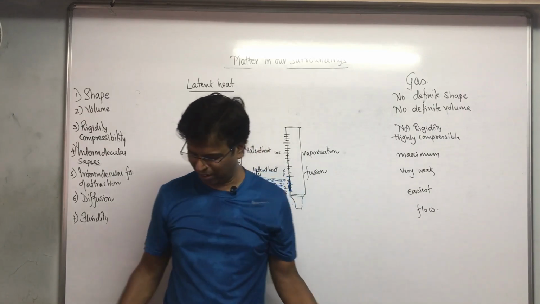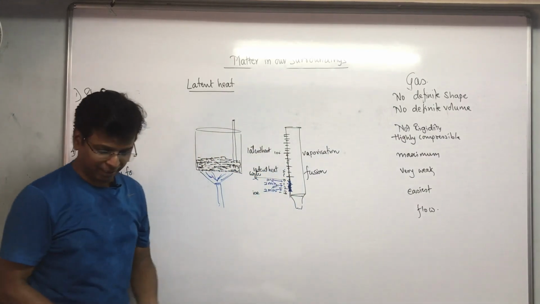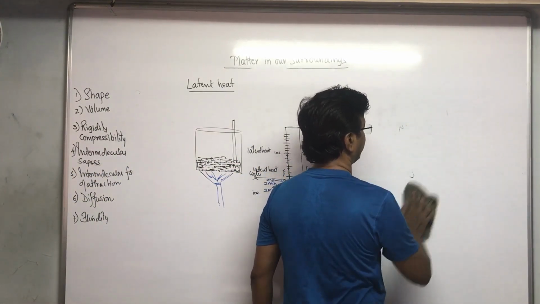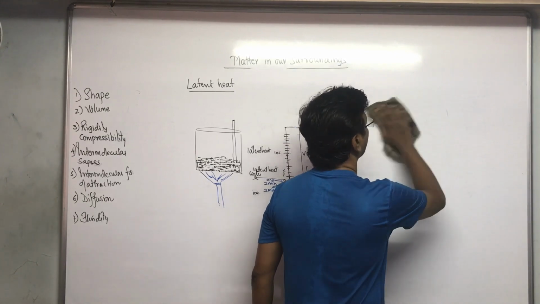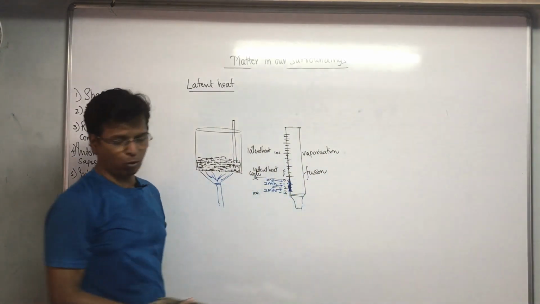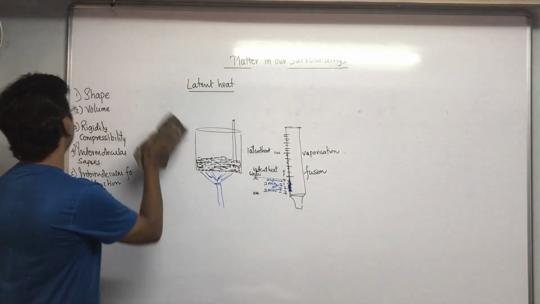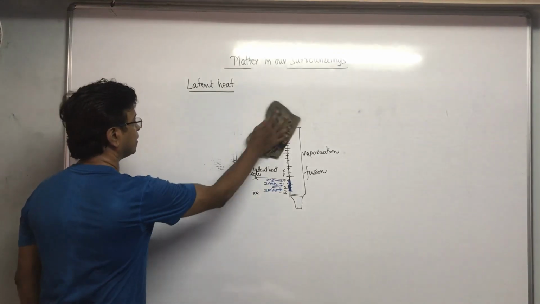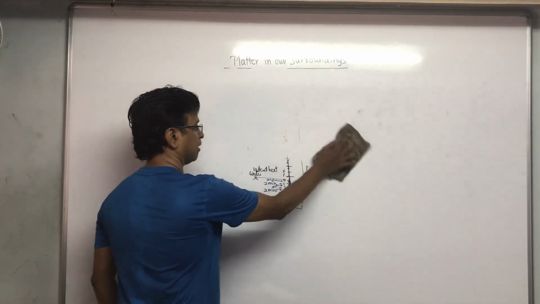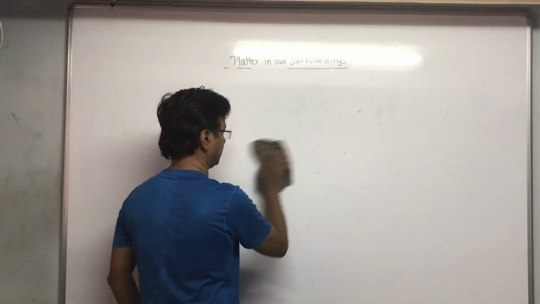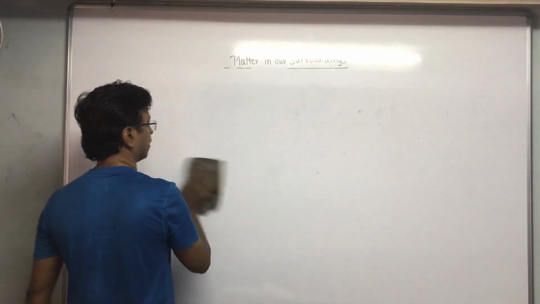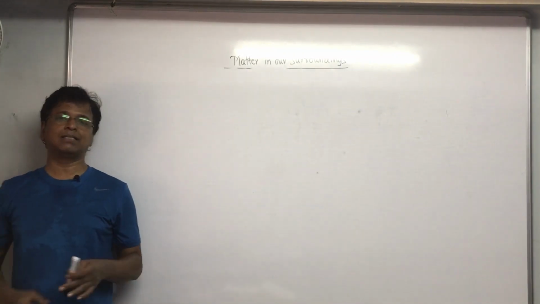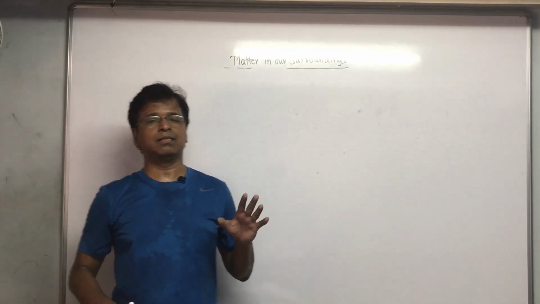One very important topic. Everything is important. Sir keeps on telling me very important, very important. But what do I do, my dear students? Science is like that. Everything is important. I am telling you important because there are certain things which you don't have to learn by heart. That is the beauty of physics. If you really understand it properly, then remembering it becomes very easy. You use the word by heart, I use the word remembering. It becomes very easy. See, it's only now that I told you, I did not even see the latent heat of vaporization.